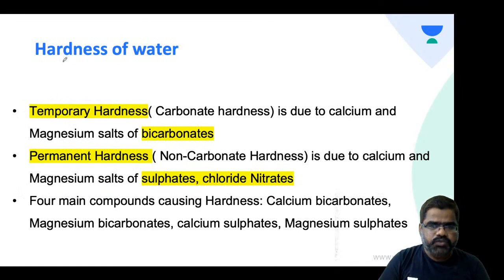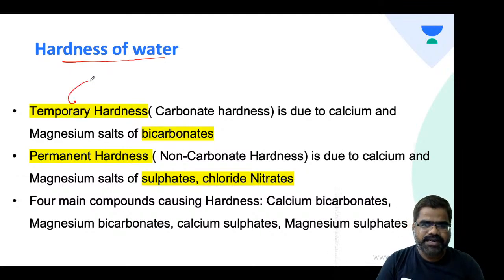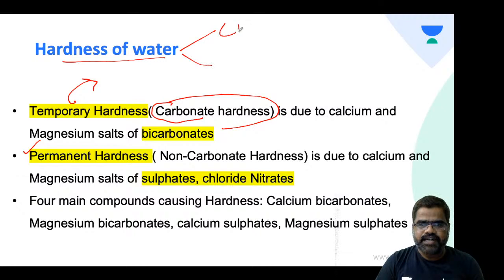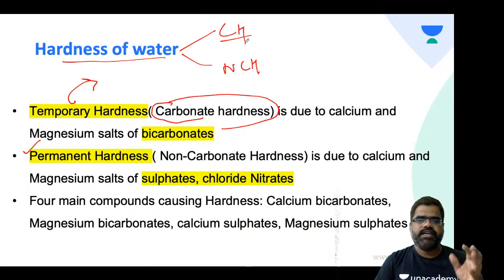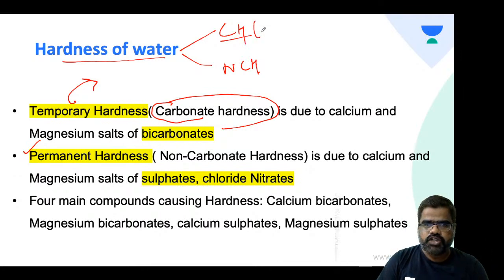See, hardness of water, there are two ways of understanding it. You can understand temporary hardness, and you can understand permanent hardness. Temporary hardness is also called carbonate hardness. So we can divide it as carbonate hardness and non-carbonate hardness. Carbonate hardness will be calcium and magnesium salts of bicarbonates, so that is also temporary hardness. The moment we say non-carbonate, it comes around permanent hardness, right?